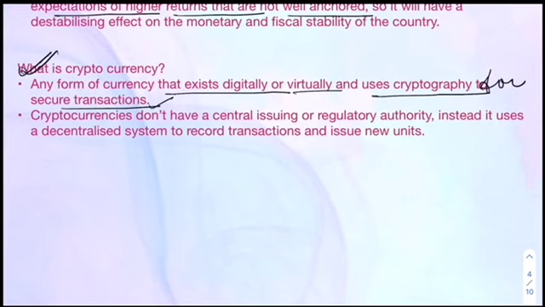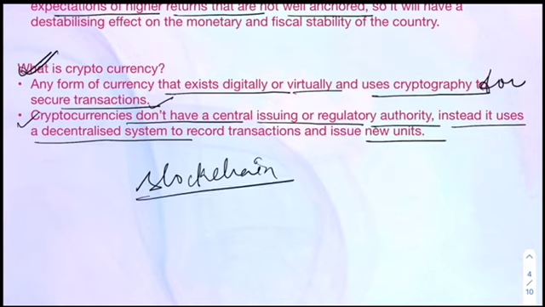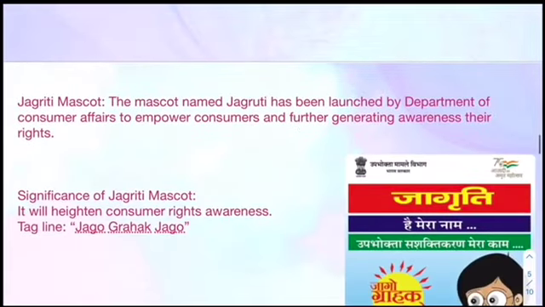The next thing is, cryptocurrencies don't have a central issuing or regulatory authority. I have just mentioned this. Instead, it uses a decentralized system. So this is how cryptocurrency works. It works on the technology which is called blockchain. You must have heard of blockchain before. Blockchain technology is the technology on which cryptocurrency works, right?